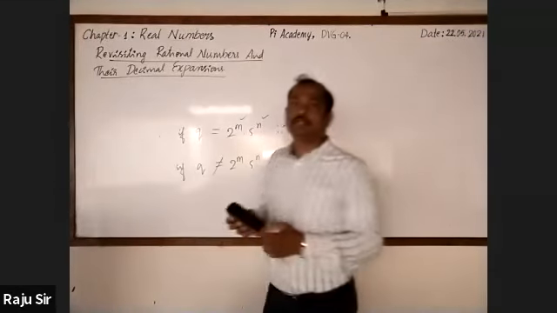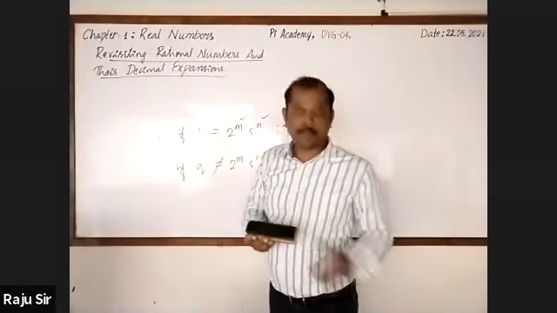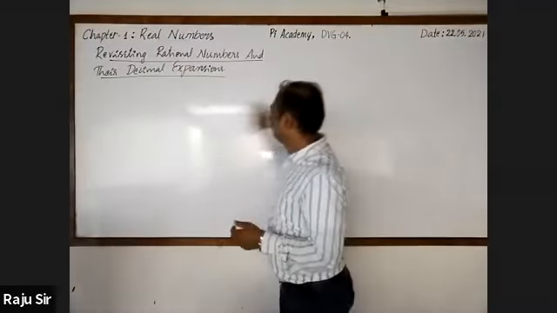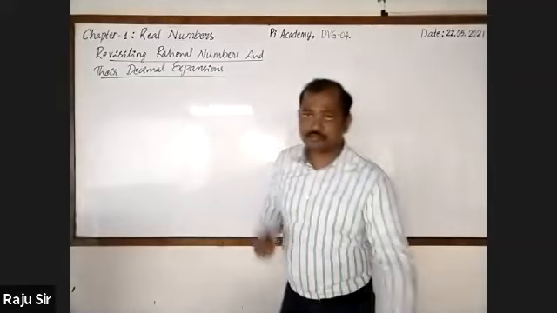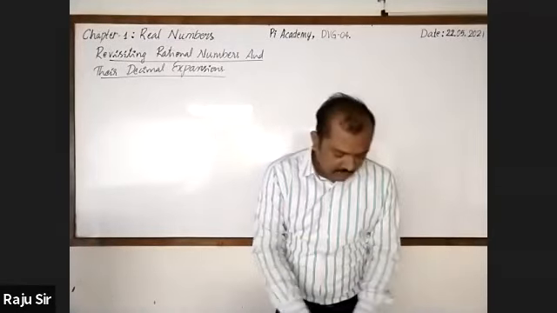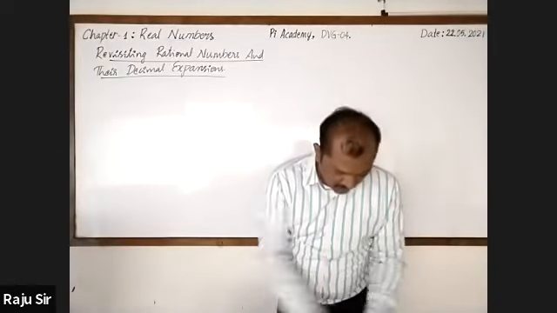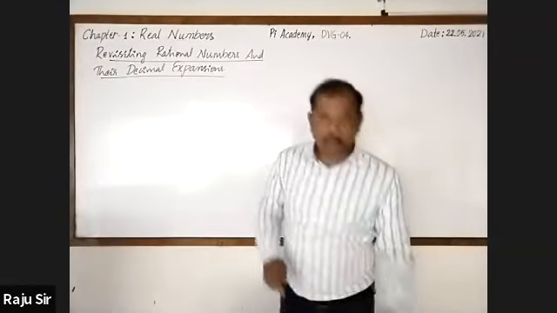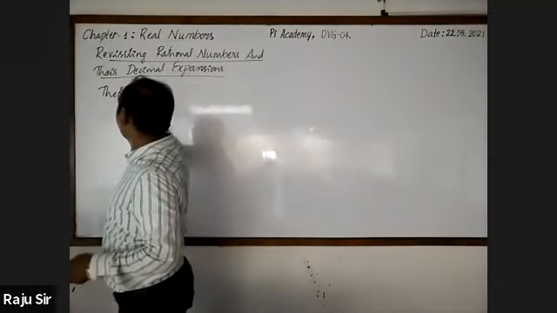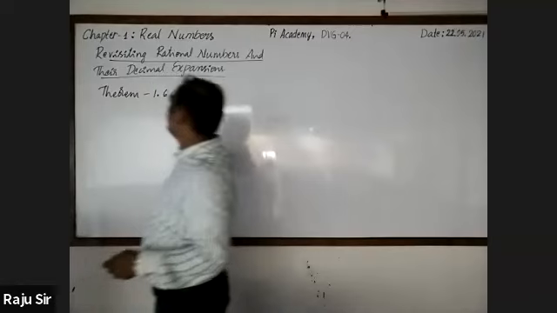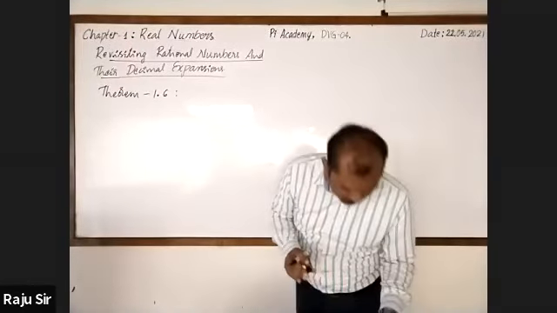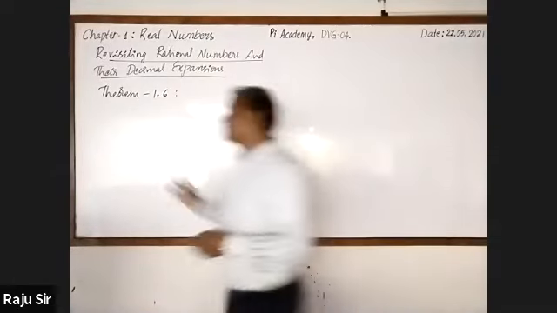Even I told you to copy both the theorems from the textbook. If it is already copied, then just observe the board. If not, afterwards you can write with me. Just follow my instructions. It is Theorem 1.6. 1.5 was already over. Now it is 1.6. Just observe it.